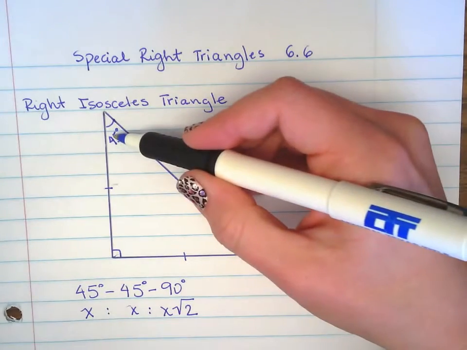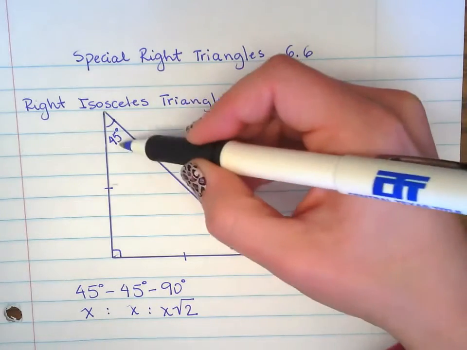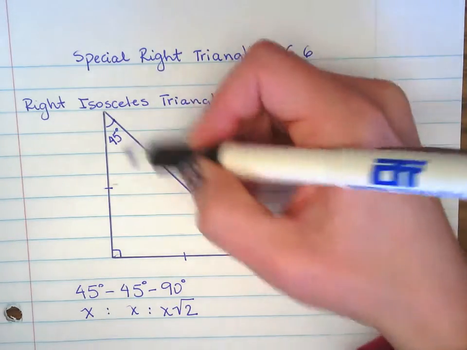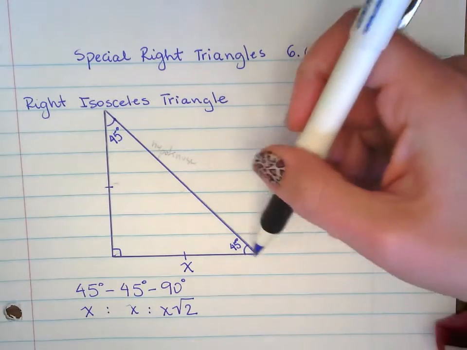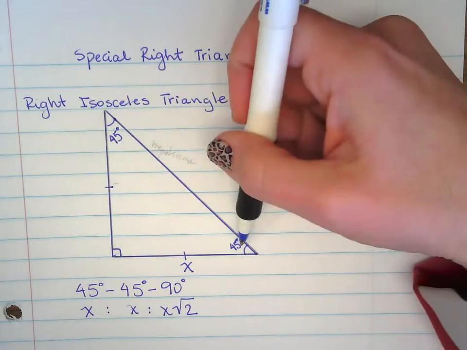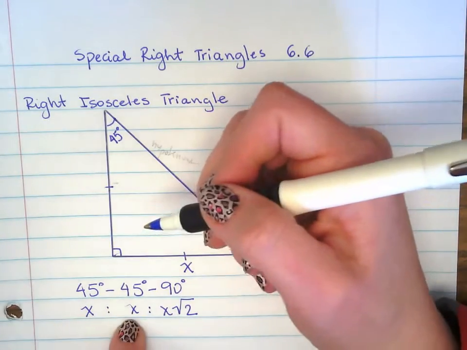So if this one is 45, the side that is opposite to that 45 is going to be the length of x. The side opposite to that 45-degree angle, we see it right there, so it's x.